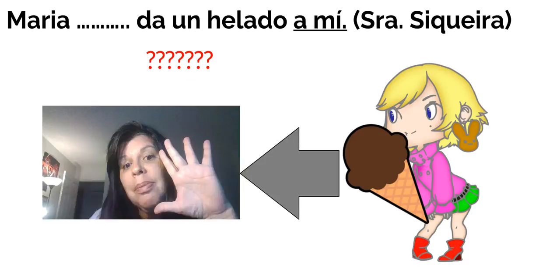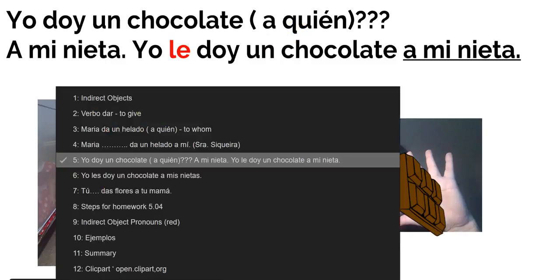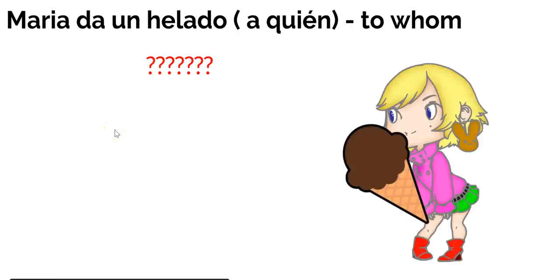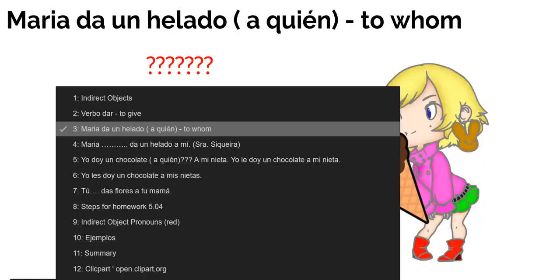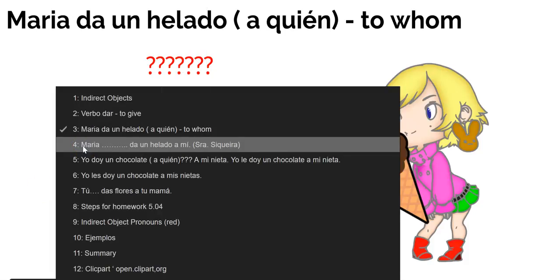Okay. So, María da un helado a mí. ¡Qué bueno! Mira, señora Siqueira. ¿Qué es señora Siqueira? So, María da el helado a mí. Oh, ¿qué va aquí? What are we going to put here? What pronoun? That's the indirect object pronoun is going to come in here. So, what do you think? She's giving to me. So, si María is giving that to me, entonces María da un chocolate a mí.